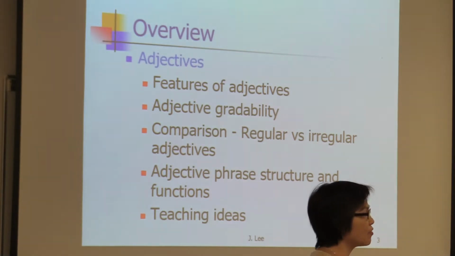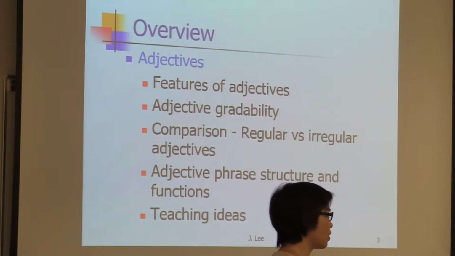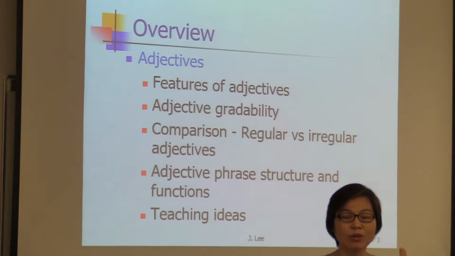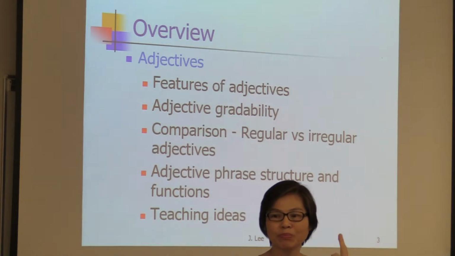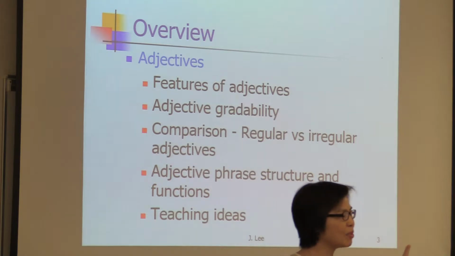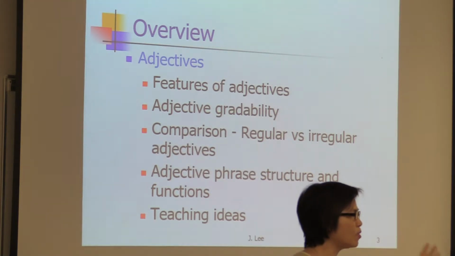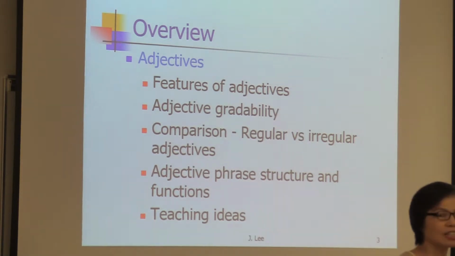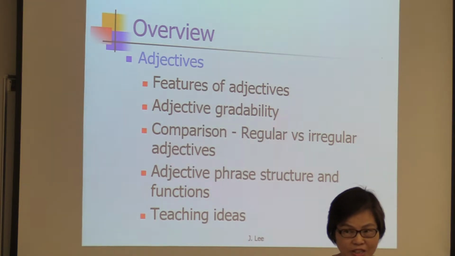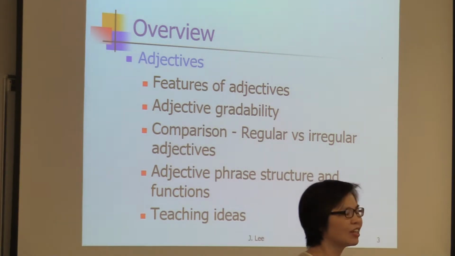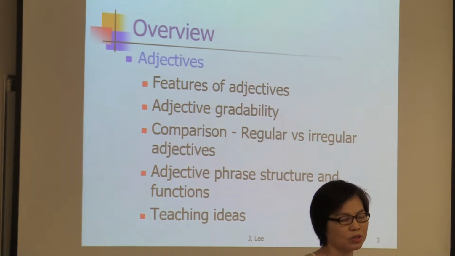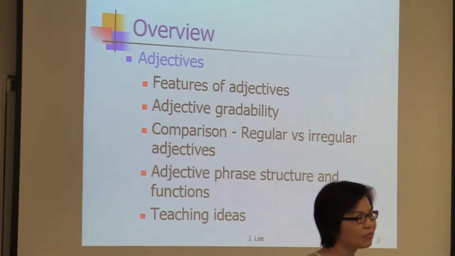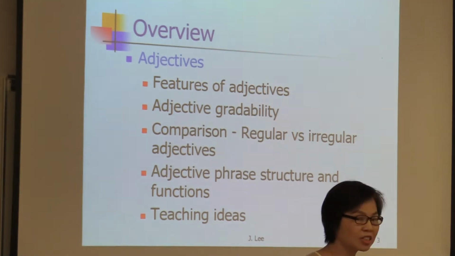So the spelling is different. And some of these adjectives have two variants, but they are not used in the same way. Like older and elder. Older is a prototypical adjective that can be used in either position: I'm older than him. I have an older brother. So it's used as both an attributive adjective and a predicative adjective. But how about elder? It is only used as an attributive adjective. And the difference between farther and further: both of them can be used to refer to distance.